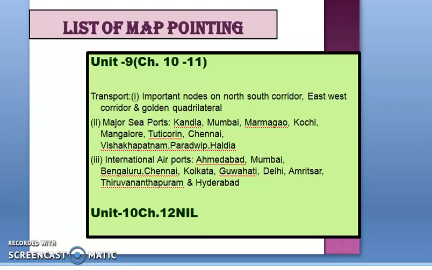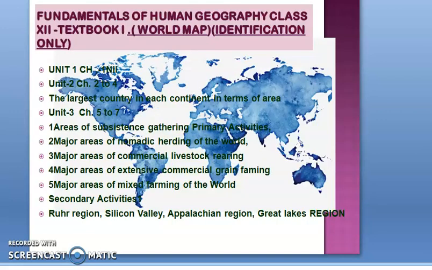Now the next 5 marks map pointing will come from the world map. In the world map, we don't have locating and labeling, we have identification only. The outline will be given and we need to identify. From chapter 1, there is no map pointing. In unit 2, chapters 2 to 4, we need to do the map pointing of the largest country in each continent in terms of area. That means for the pre-midterm examination, we need to do the largest countries in each continent in terms of area.